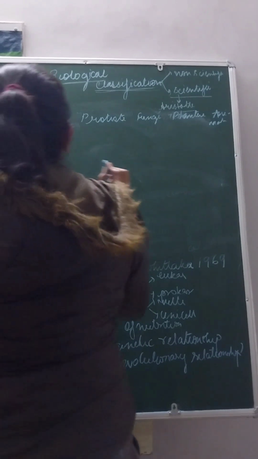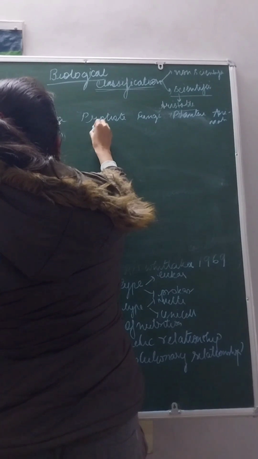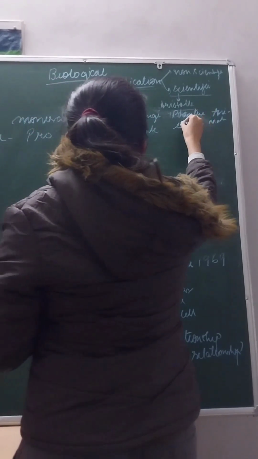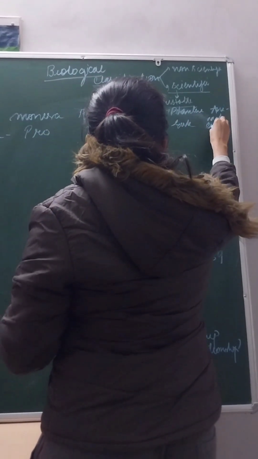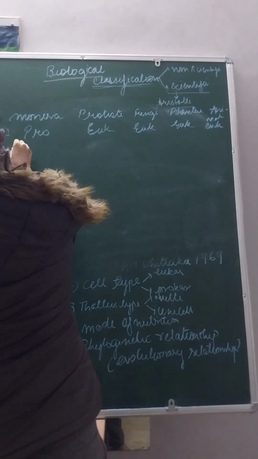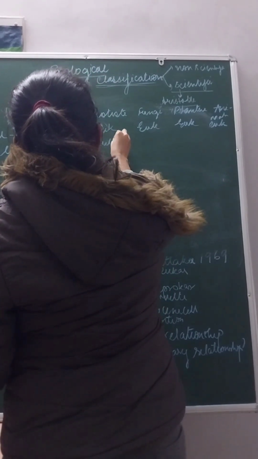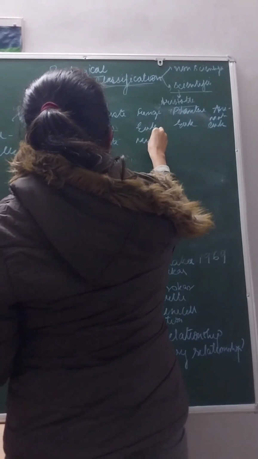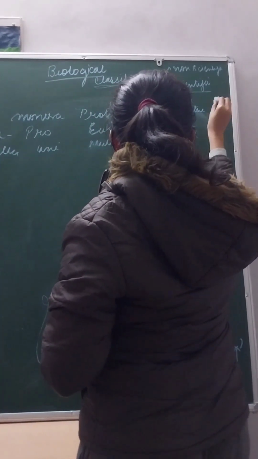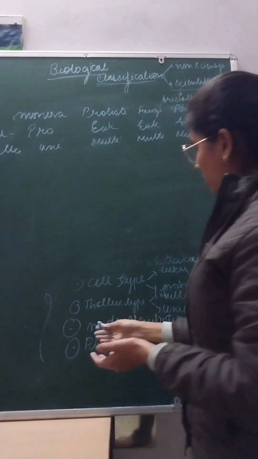Monera have prokaryotic type of cell. Protista have eukaryotic type of cell. Fungi have eukaryotic. Plantae have eukaryotic. Animalia also have eukaryotic. Then we can see thallus type. Monera is unicellular. Protista is multicellular. Fungi is also multicellular. Plant is multicellular. Animal also multicellular.